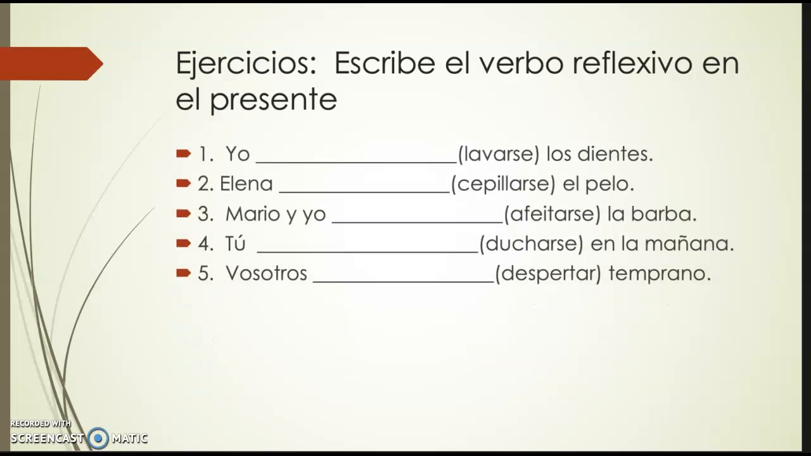Here are some exercises for you to do. You can pause right now and try to conjugate these verbs in the present tense, and then unpause and check your answers.